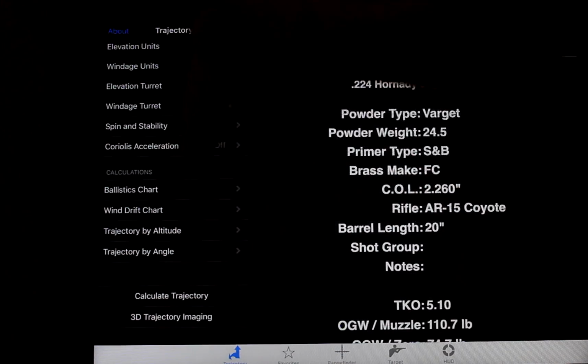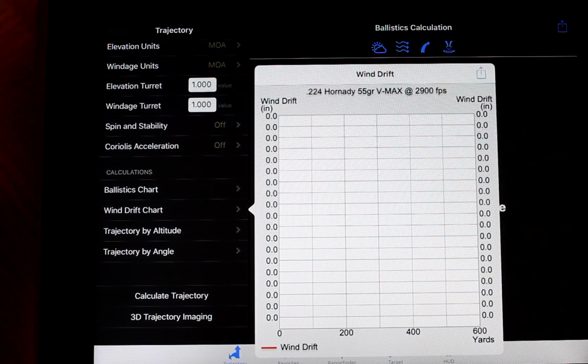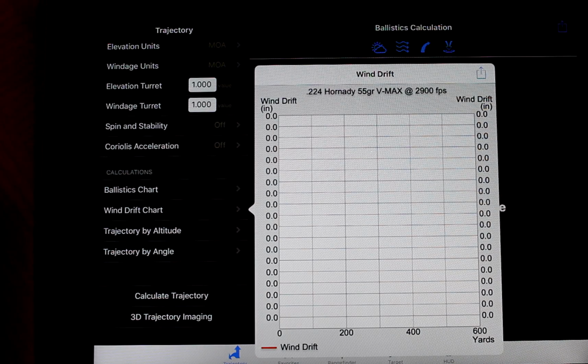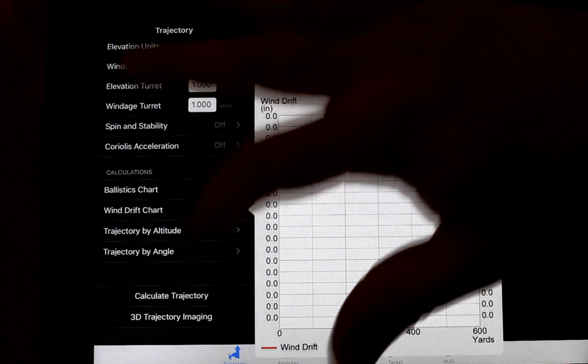Let's go down to wind drift chart. So I didn't have any drift. I didn't put any wind on the wind drift chart, so obviously I'm not going to see anything here.